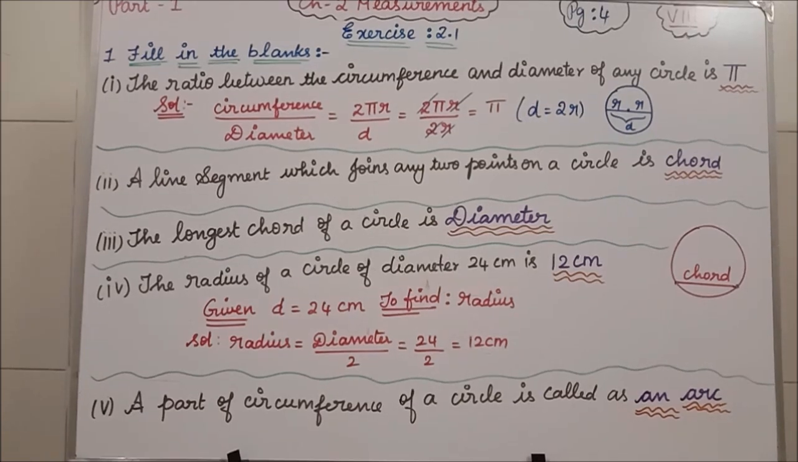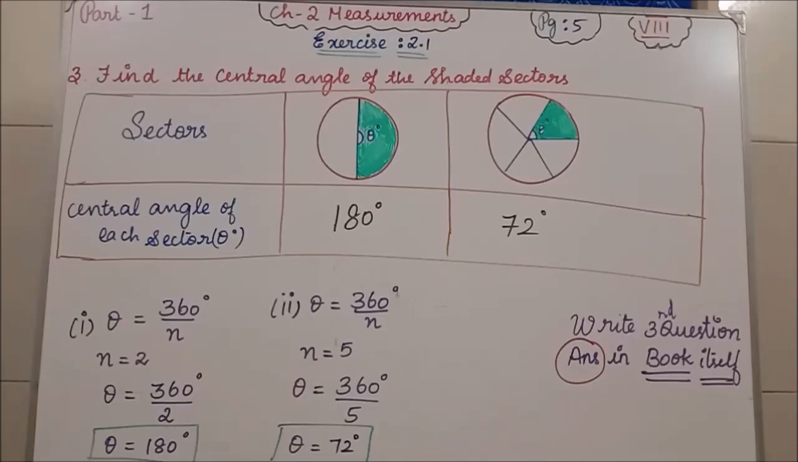Next, students, in exercise 2.1, the second question is match the following. You are going to do that by yourself in the book itself. The second question and third question, you are going to write the answer in the book itself. See the third question. I have done the first two diagram answers. You still have two remaining diagrams, for which you are going to find the answer. That is also homework. Clear?